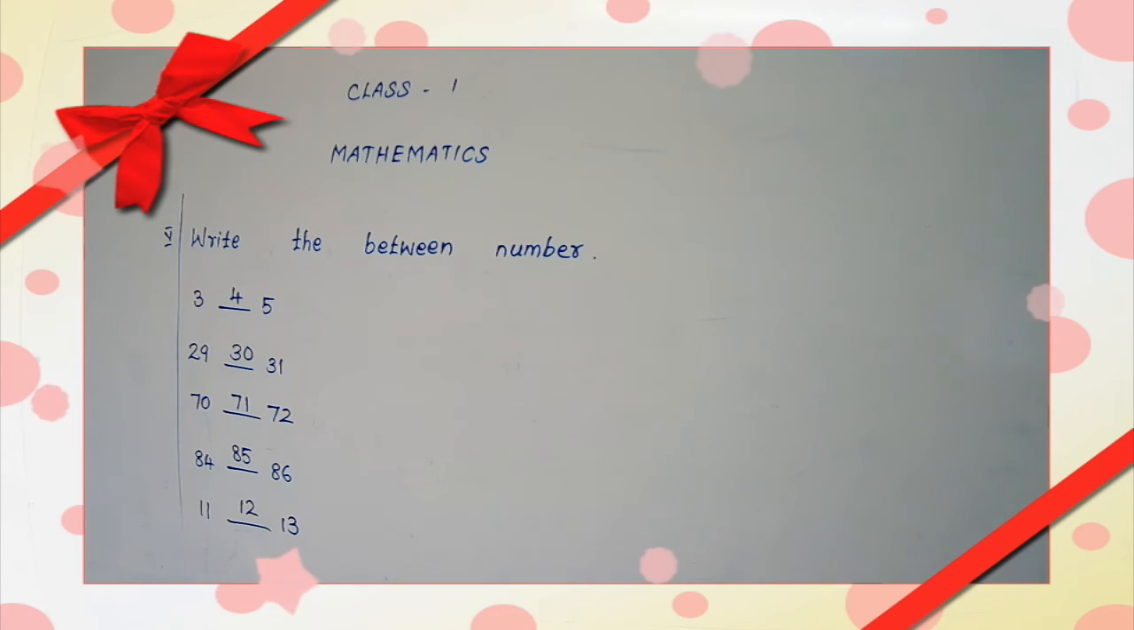First one. If you complete the heading, you leave one finger space and start to write. The number between 3 and 5 is 4.